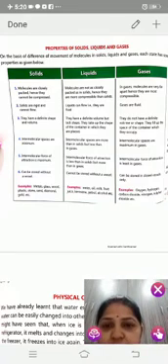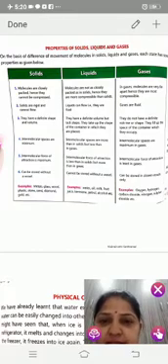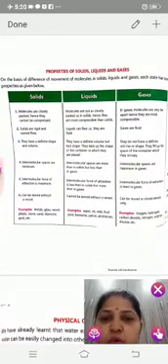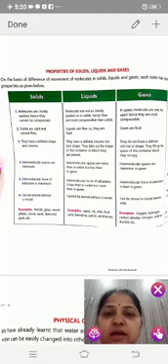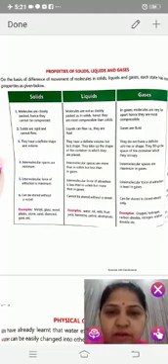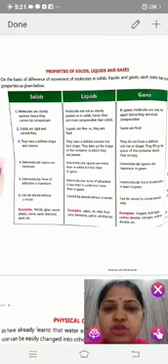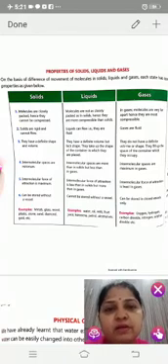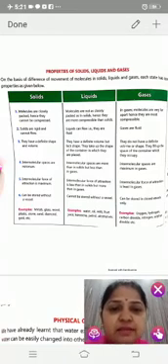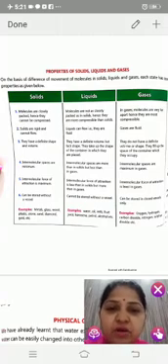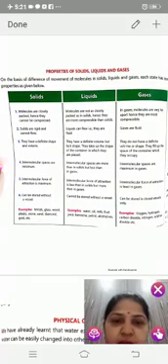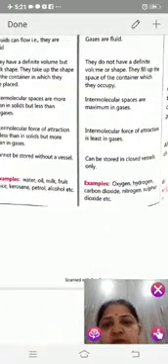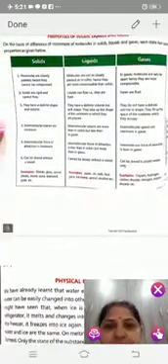What are the examples of solid? Metals, glass, wood, plastic, stone, sand, diamond, gold, etc. These are the examples of solid. What are the examples of liquid? Water, oil, milk, fruit juice, kerosene, petrol, alcohol. These are the examples of liquid. And what are the examples of gases? Examples of gases are oxygen, hydrogen, carbon dioxide, nitrogen, and sulfur dioxide.